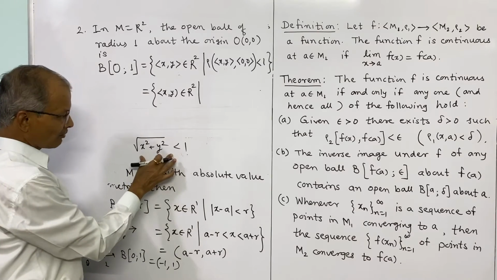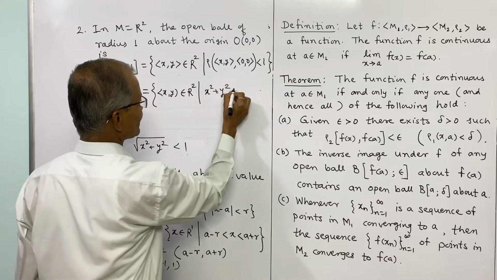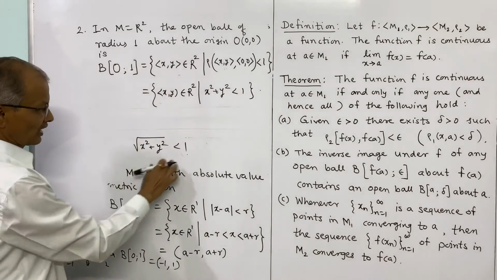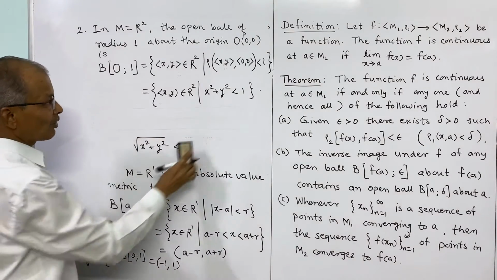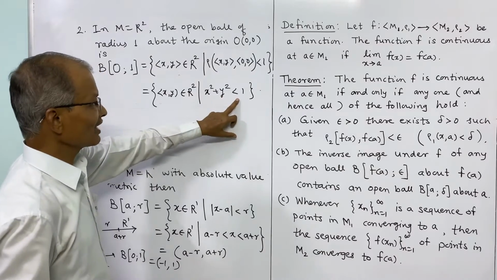We can square both sides, and this gives the condition x squared plus y squared is less than 1. The square of 1 is 1.